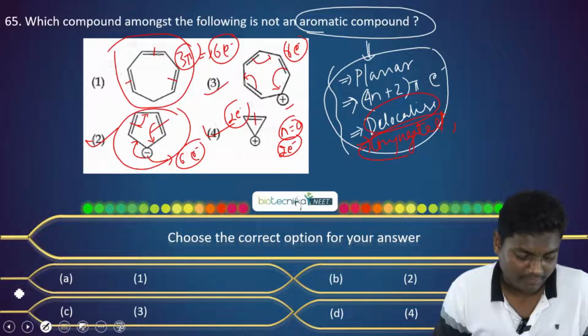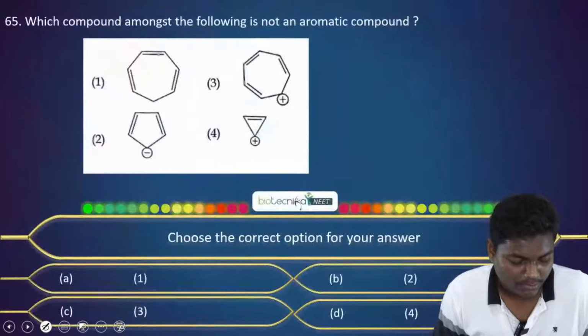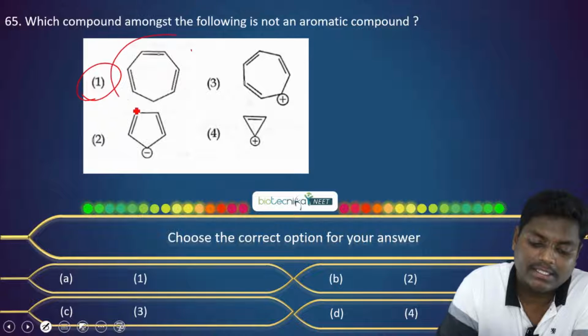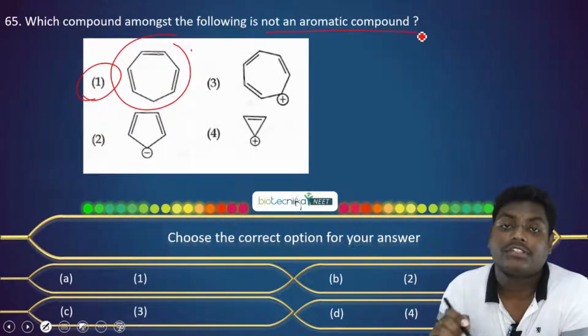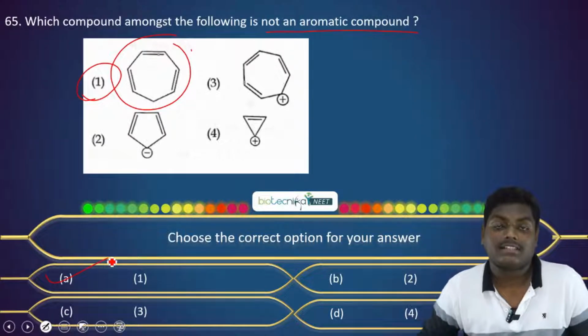So what we have is only this. This is not an aromatic compound. So the option is A. Option A is the correct one.